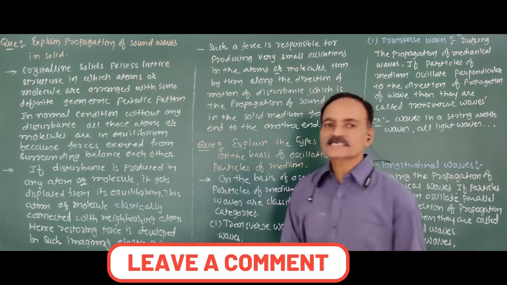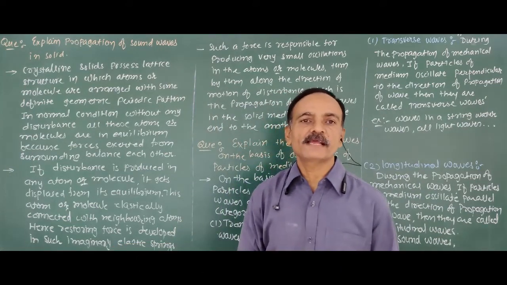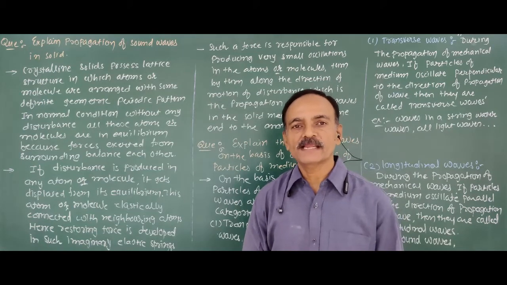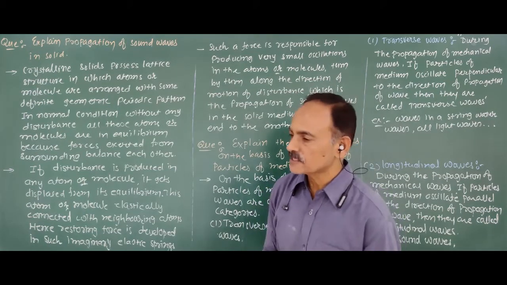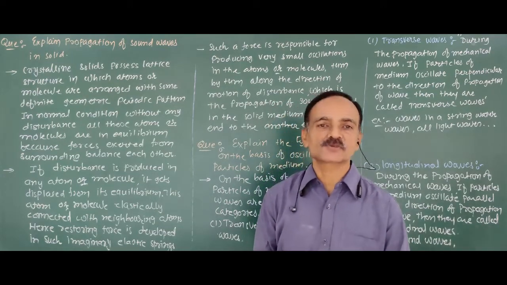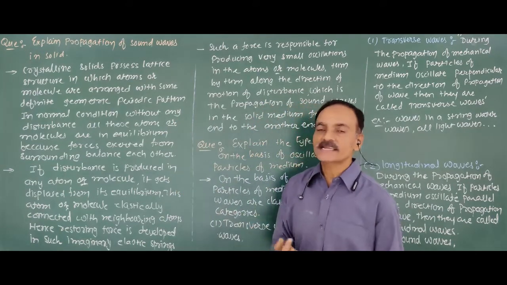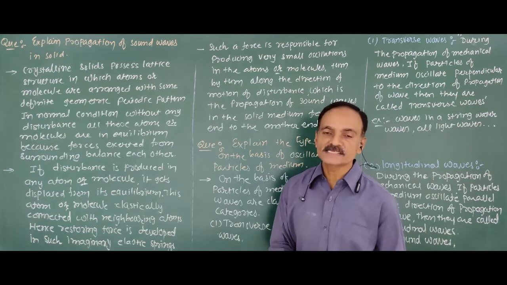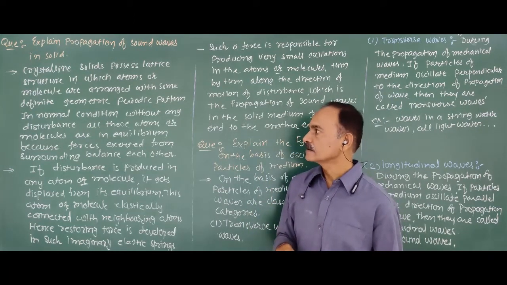Now, after the discussion of the propagation of a sound wave in a medium, now how are the sound waves propagated in a solid or metallic wave? For that purpose, first we have to understand what the structure of a crystalline solid is. Now, the crystalline solid possesses a lattice structure in which the atoms or molecules are arranged in some definite geometric pattern.